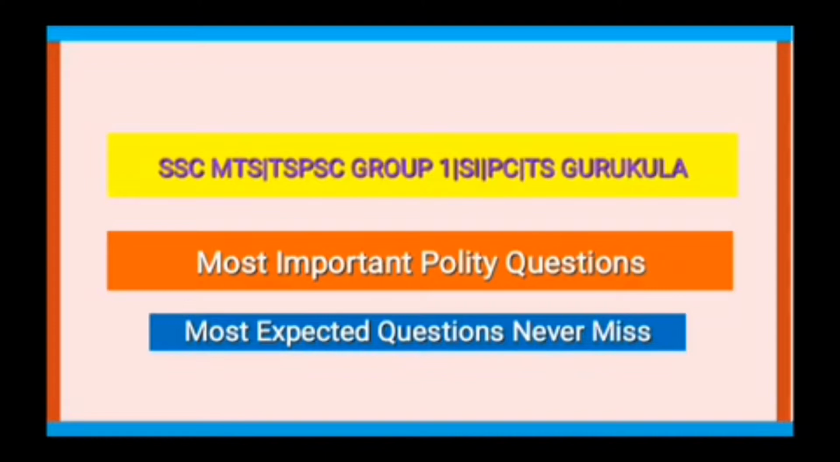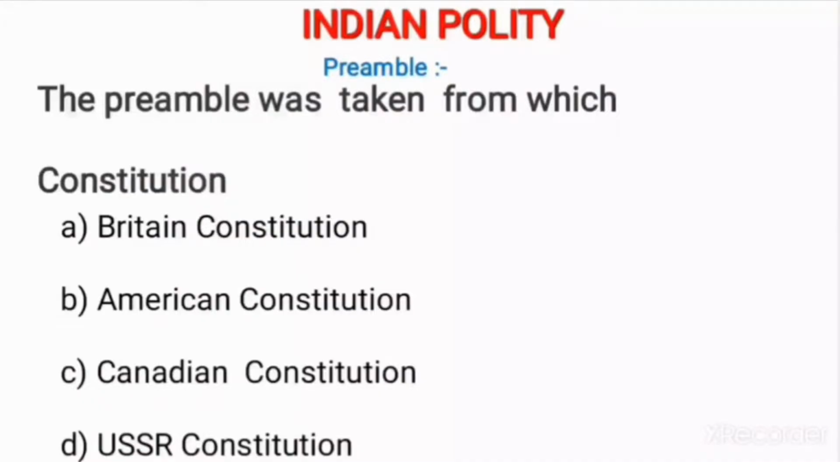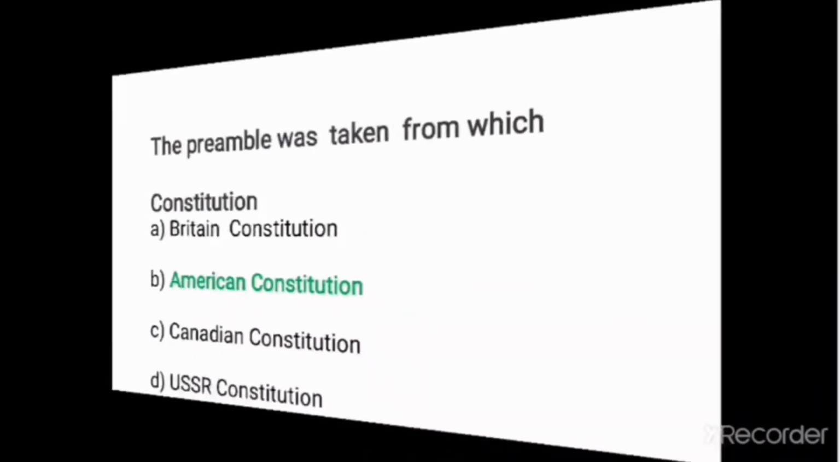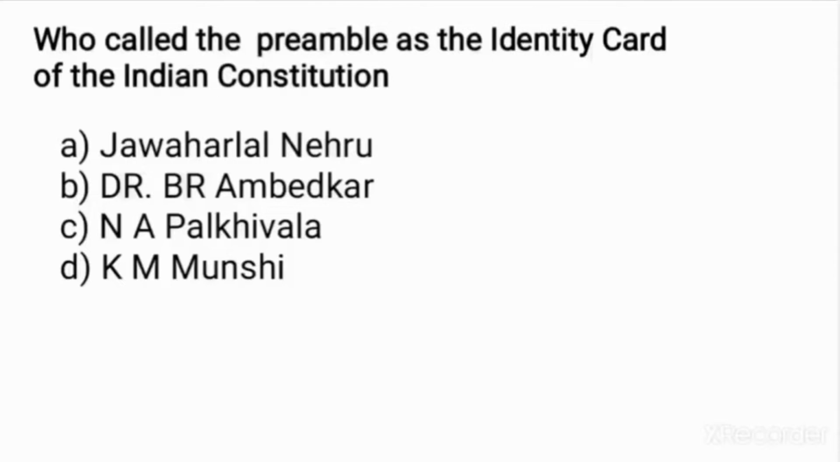Let's start our class. This question is, the preamble was taken from which constitution? Option A, Britain Constitution. Option B, American Constitution. Option C, Canadian Constitution. Option D, USSR Constitution. And the correct answer for this question is option B, American Constitution.